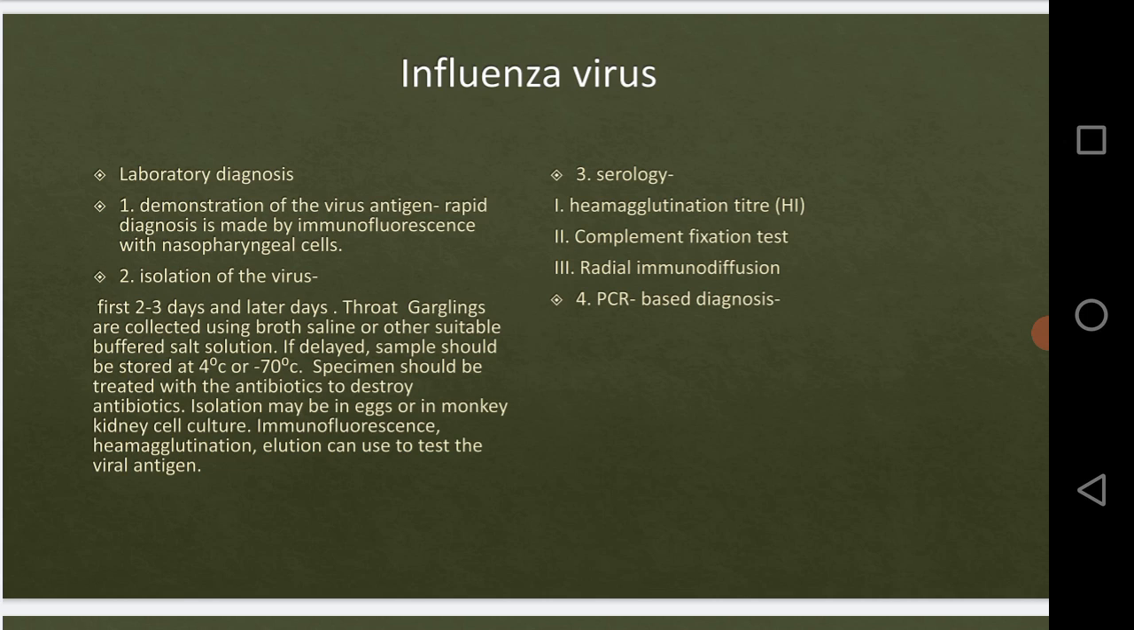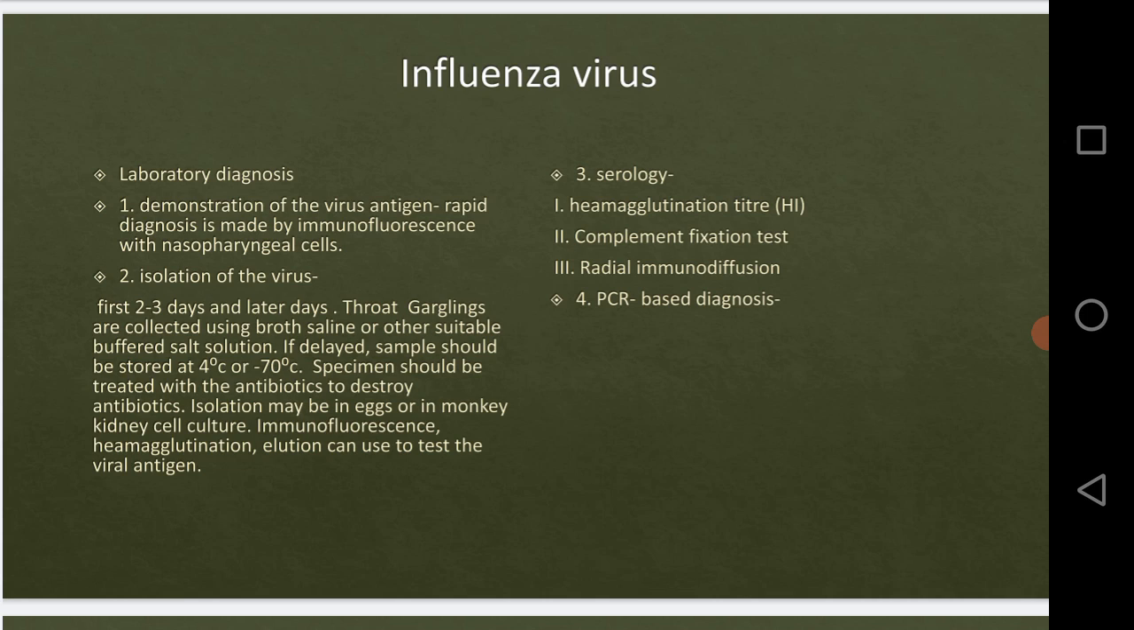Now, with the growth present, the material is inoculated into the amniotic cavity. We all know the egg, right? The egg will have amniotic fluid, and the part which contains the amniotic fluid is called the amniotic cavity. Okay, this amniotic cavity of 11 to 13 days old eggs, using at least 6 eggs per specimen.